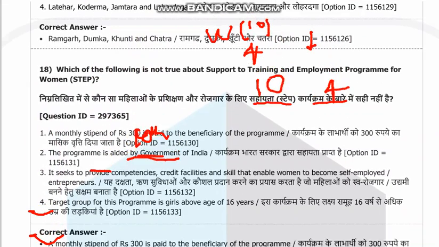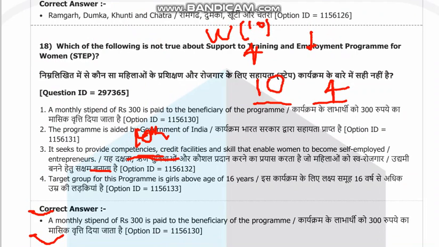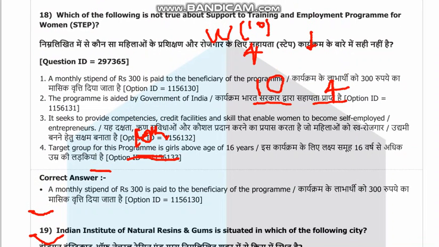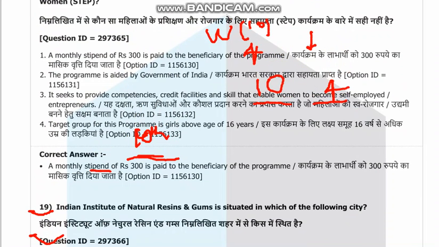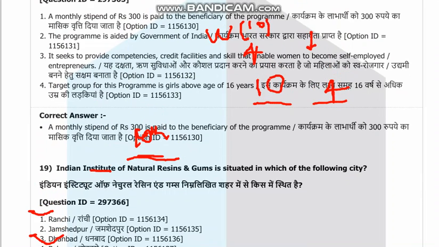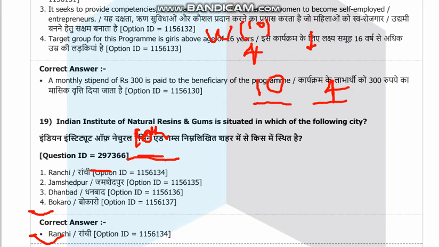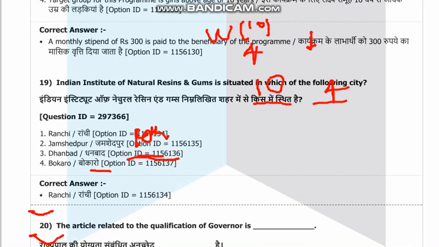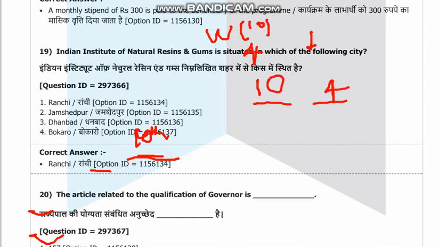Which of the following is not true about the skill training and employment program for women? A monthly stipend of rupees 300 is paid to the beneficiary of the program. The Indian Institute of Natural Resins and Gums is situated in which of the following cities? It is situated in Ranchi. Ranchi is also known as the city of waterfalls. Jamshedpur is steel capital. Dhanbad is coal capital. The total number of waterfalls in Ranchi district is 7.